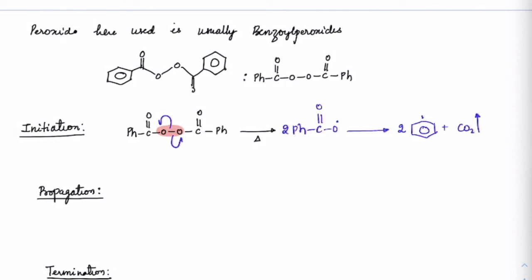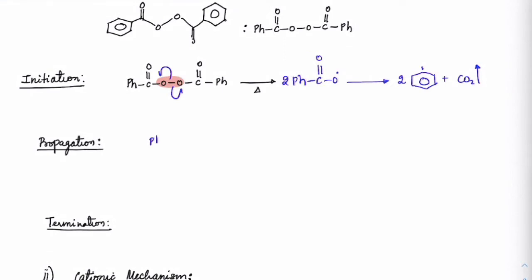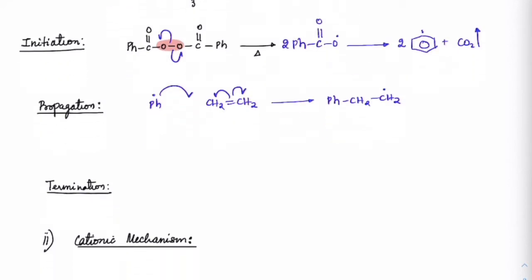And phenyl radicals are highly reactive, so that phenyl radical will react with CH2=CH2 here, and when it does, homolytic fission will take place. This radical will try to combine with it, and we get Ph-CH2-CH2 dot.